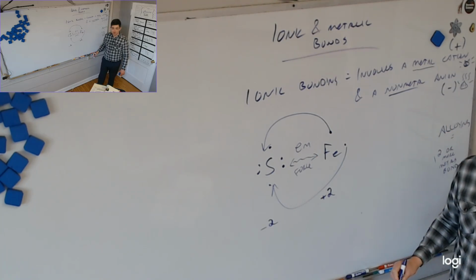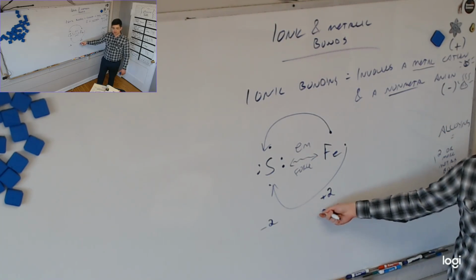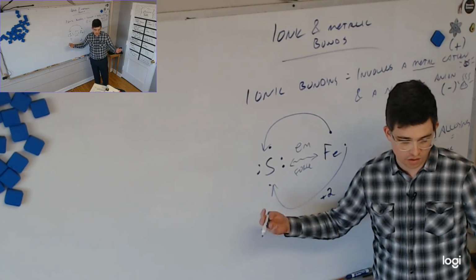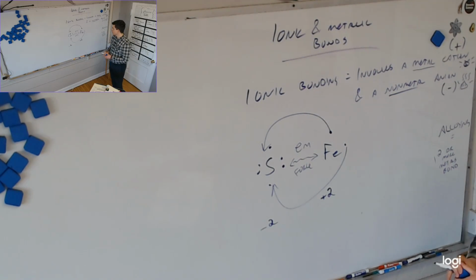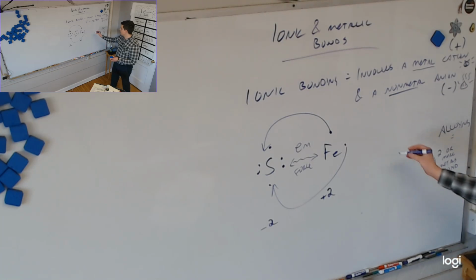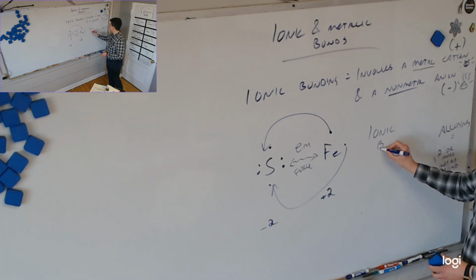Because of what we just did. This one has a positive charge. This one has a negative charge. They're attracted for the same reason that protons and electrons are attracted. They're held together by the electromagnetic force, and we call that an ionic bond.